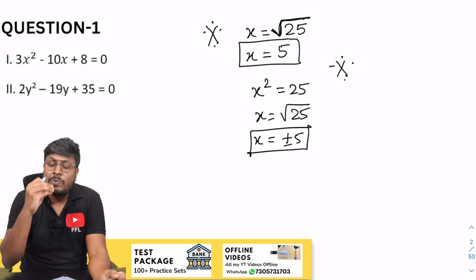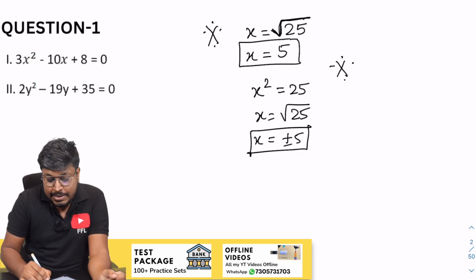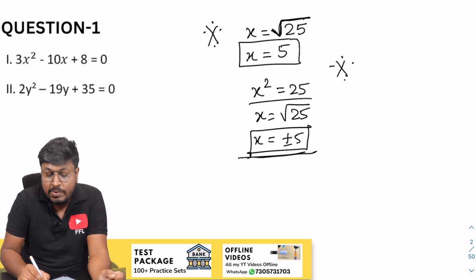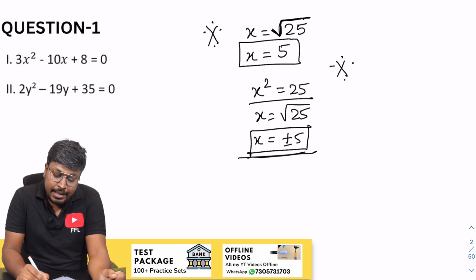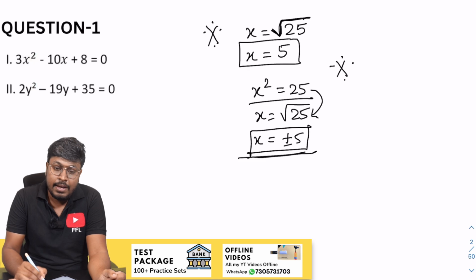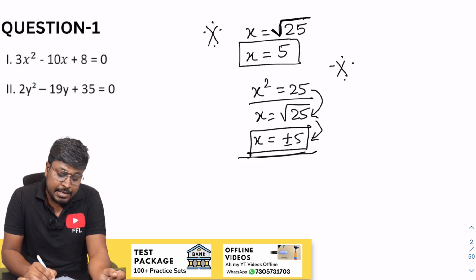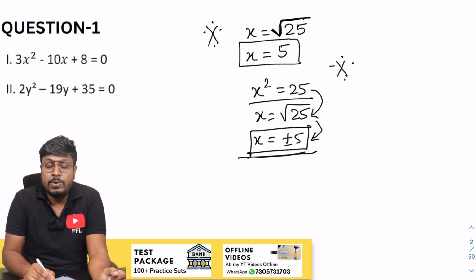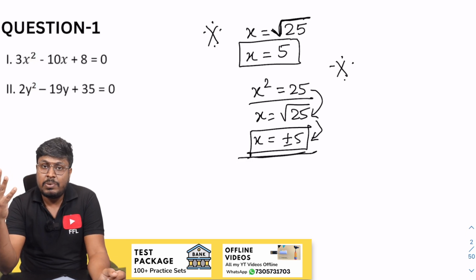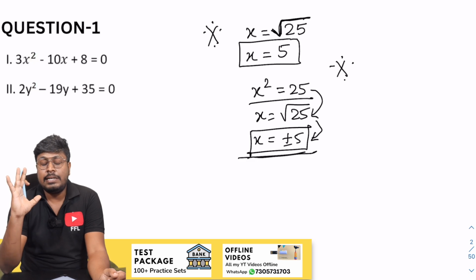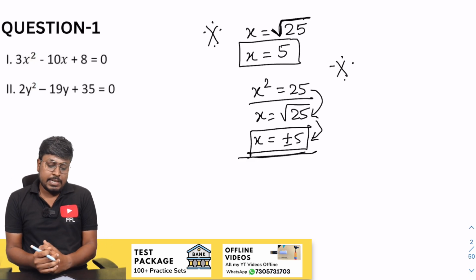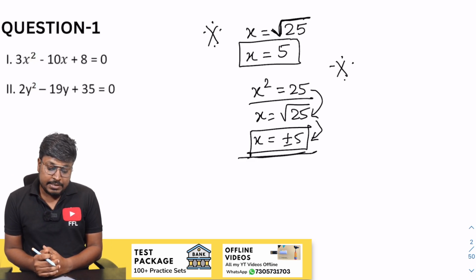If we put a square root on some number and then take the square root, then it is plus or minus. See here, they have not given a square root, but in the next step we wrote x is equal to square root of 25, and then we took a square root, so I have written it as plus or minus. But in the first case, the square root of 25 is already given directly in the question, so it is not plus or minus, it is only plus 5. So friends, understood? These are the major mistakes that students used to make.